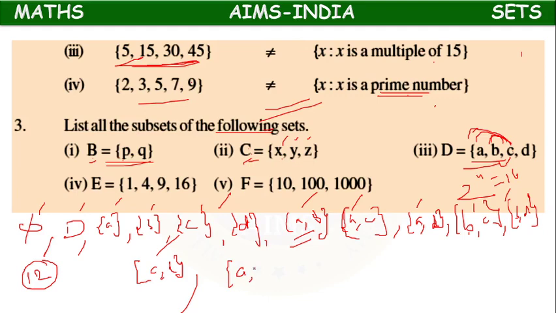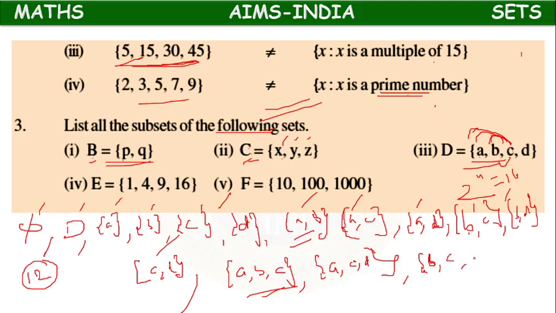A comma B comma C we can write, and again A comma C comma D we can write. With A, 2 possibilities are there. Next with B, B comma A comma C is already completed, because ABC is nothing but B comma A comma C. So what we can write?